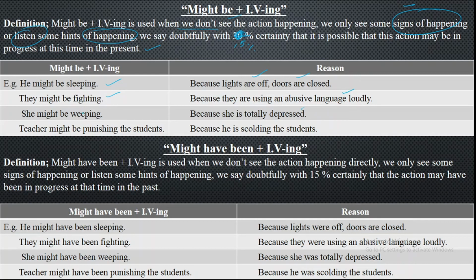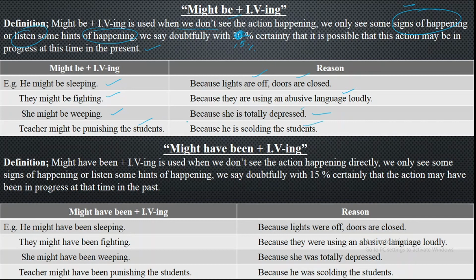But sometimes only as friends, they have got some sort of teasing one another in a friendly atmosphere. You'll say they might be fighting, but when you go into the class or room or any place, you'll see them laughing, but when they use that abusive language, you'll have got one imagination, and that is they might be fighting. She might be weeping because she is totally depressed. And teacher might be punishing the students. Why? Because he is scolding the students.